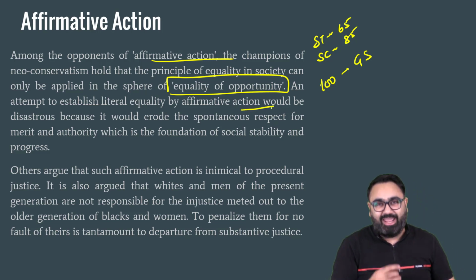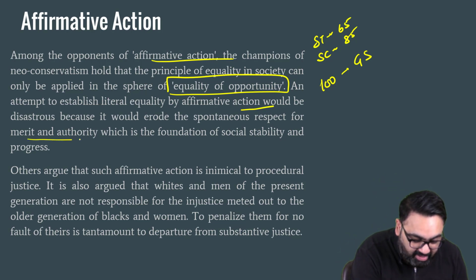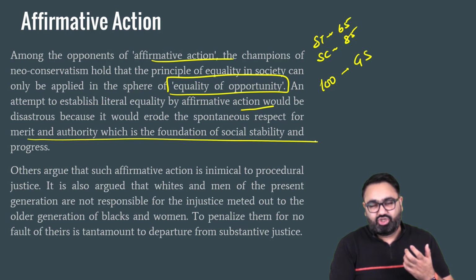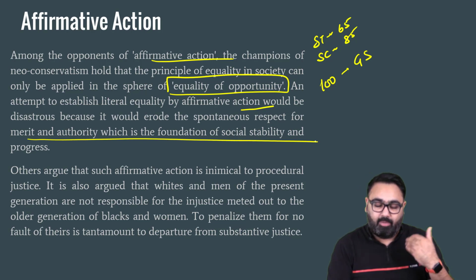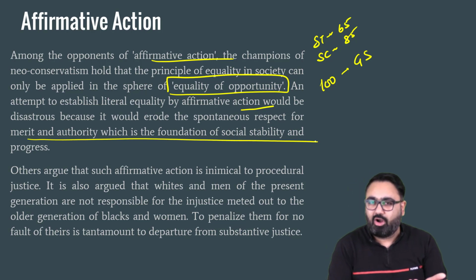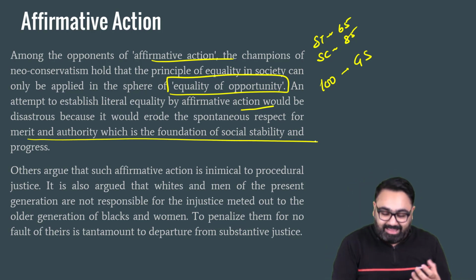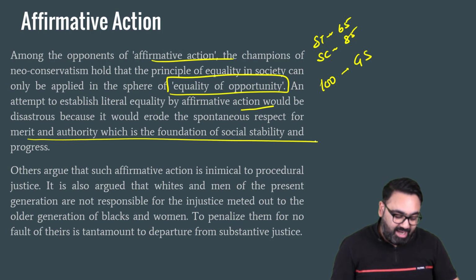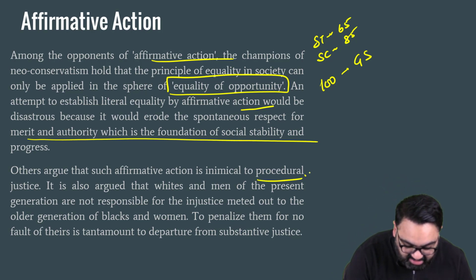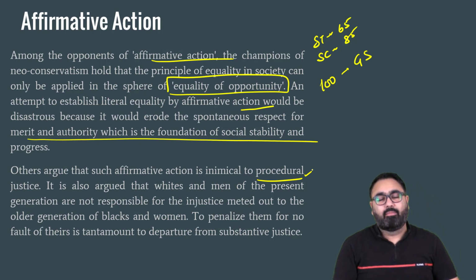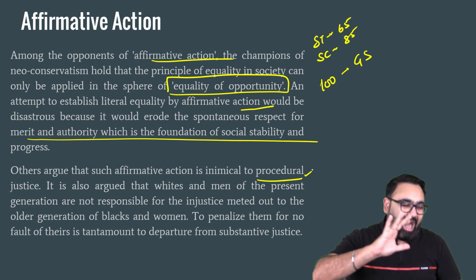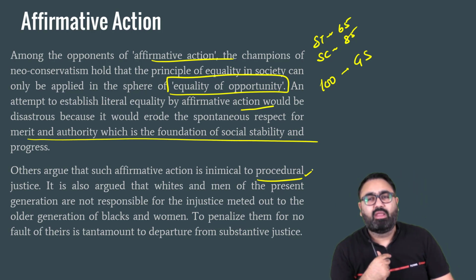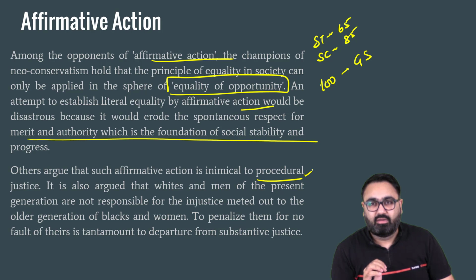You are just eroding any respect for merit, because all these examinations ideally should be on the basis of merit. If you are meritorious enough, you should be able to clear it. If you are not meritorious enough, you should not. And that is what the opponents of the affirmative action theory say. Some others argue affirmative action is just like procedural justice. That the point is that if our previous generation did something wrong, we should not be held responsible for that.